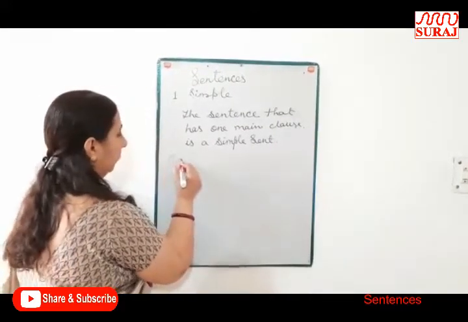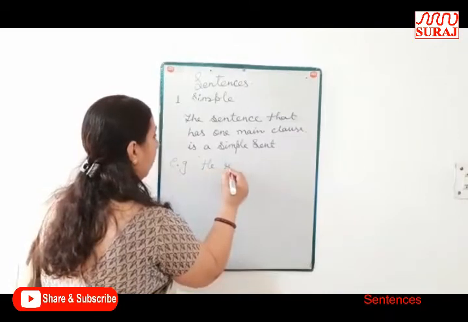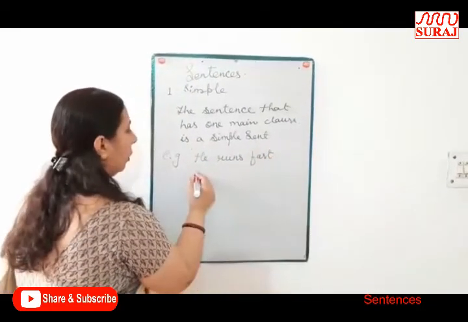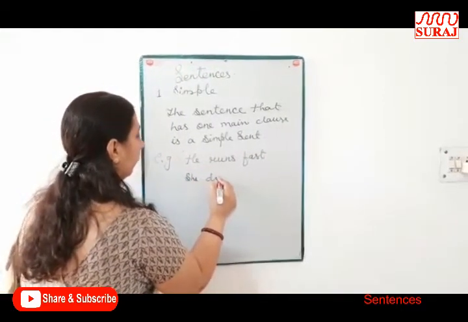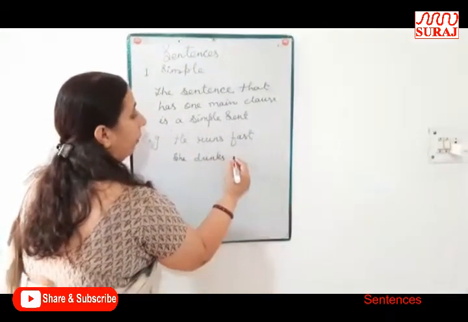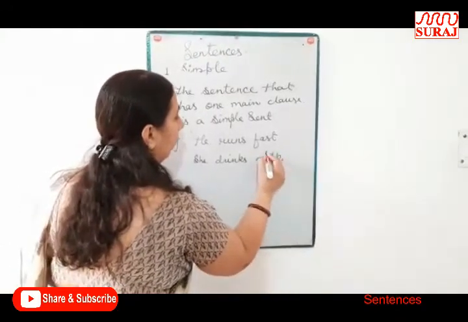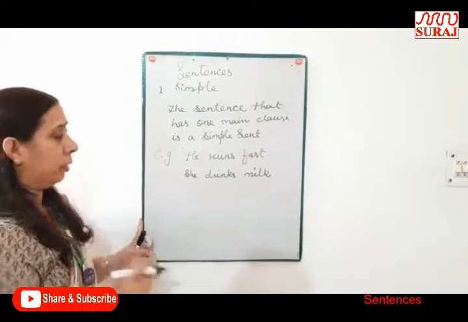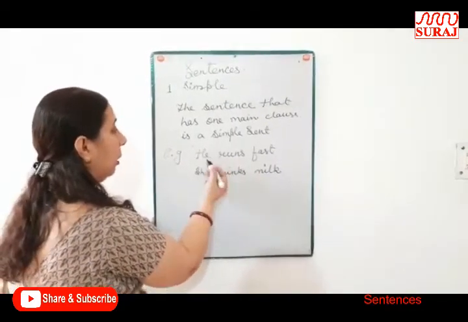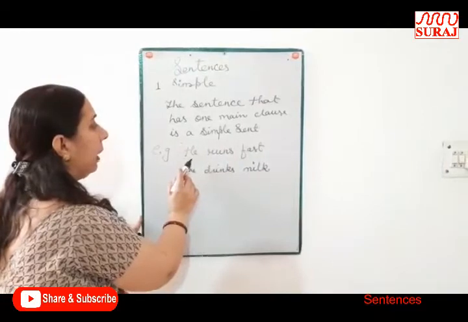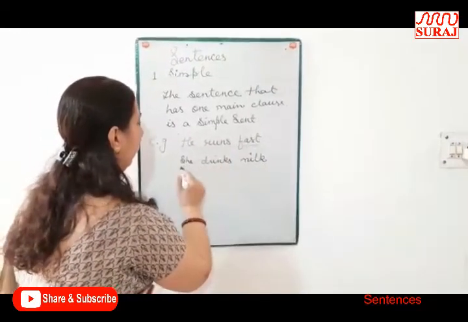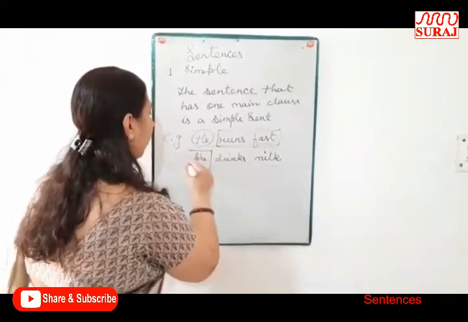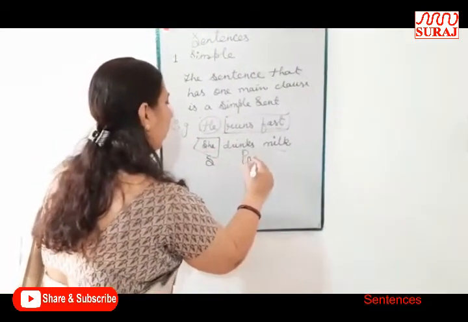Example, he runs fast. She drinks milk. These sentences have their own complete meaning. They have only one main clause: one subject with one predicate.